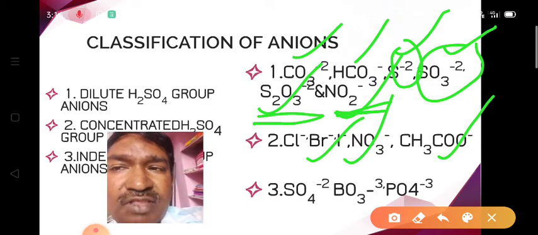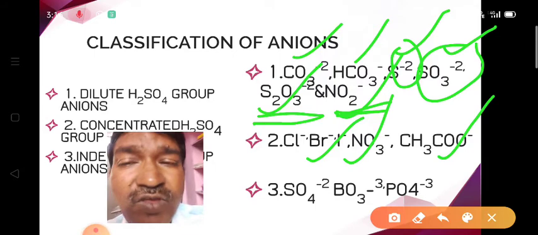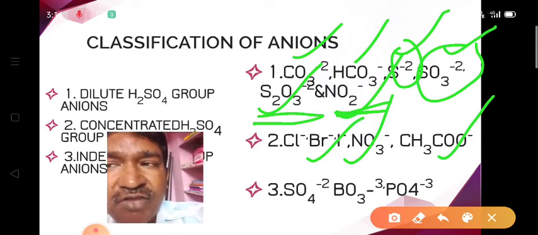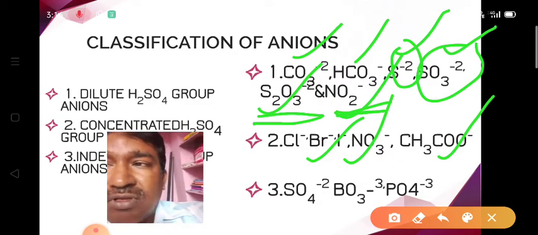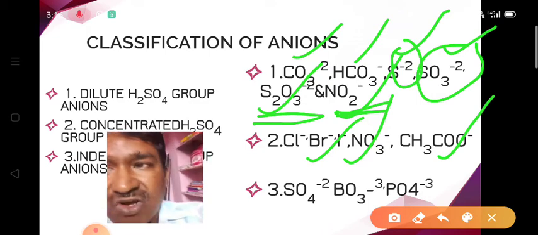So for that purpose, we add concentrated H2SO4. In that case, we may get volatile products which are helpful in identifying the anions. That's why it is a non-volatile group, and here we use the concentrated H2SO4.